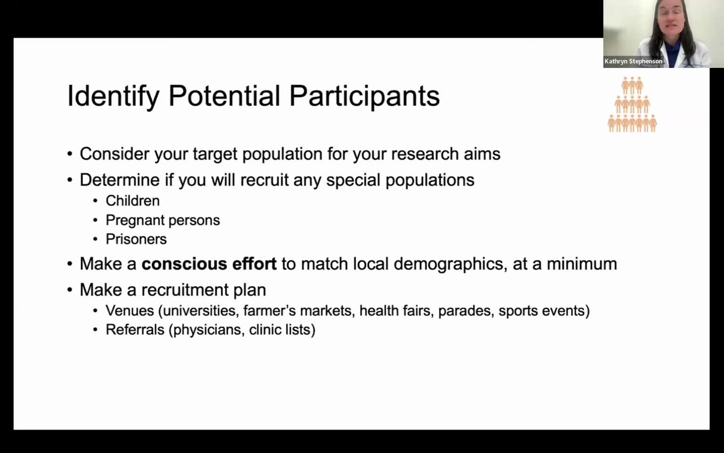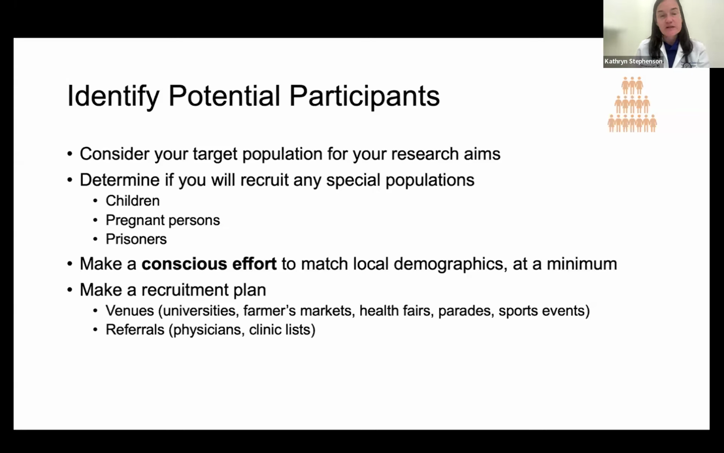You're going to really consider your target population for your research aims. So that's number one, right? What's your research question and what's the population that's going to help you answer that? And within that, determine if you need to recruit any special populations. There are a lot of different types of special populations, but three big ones that come up often are children, pregnant persons, and prisoners or incarcerated individuals. They have special protections. They may have to go through additional reviews. They often require different types of consent forms. And so that's, again, something you'll need to determine.